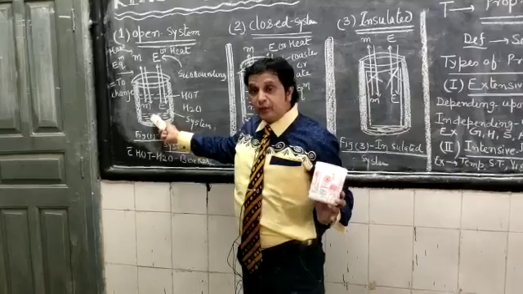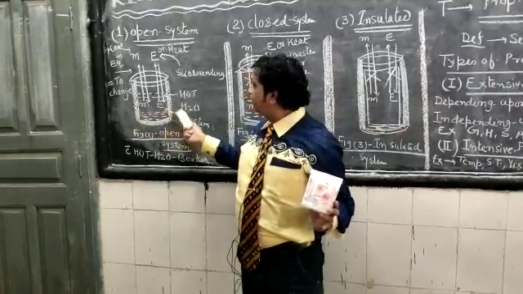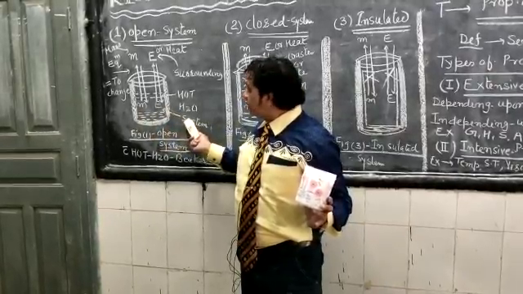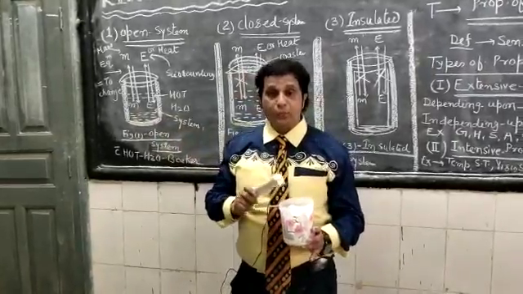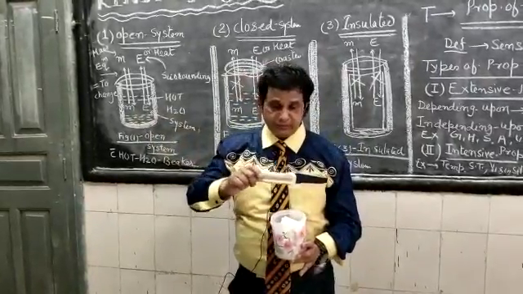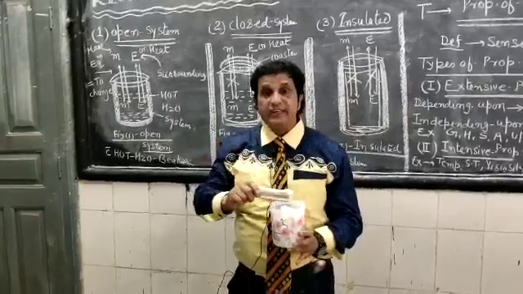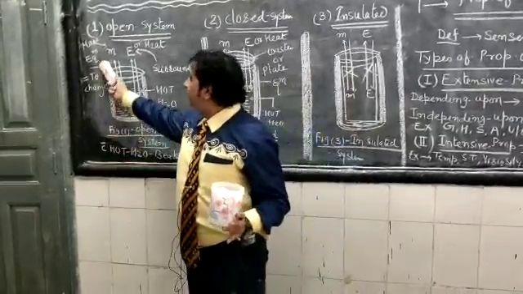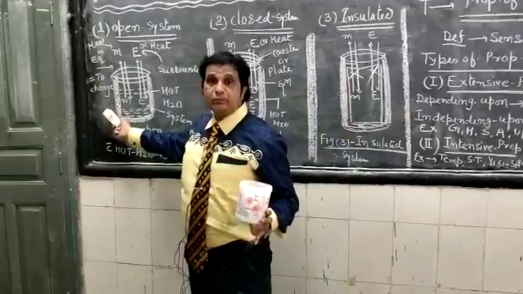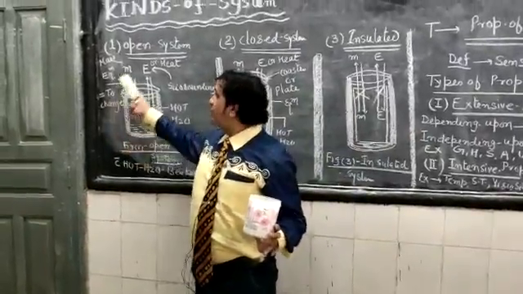In other words, an open system is one in which both mass and heat are in equilibrium, meaning they change or vary.